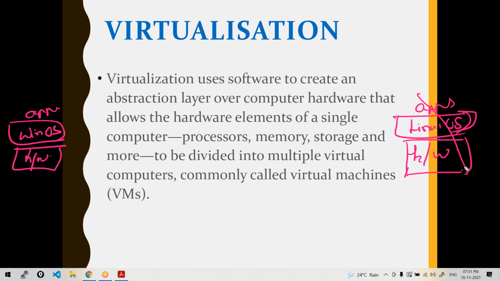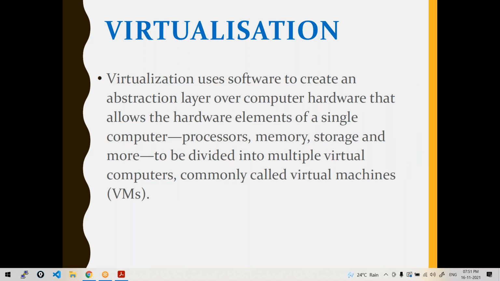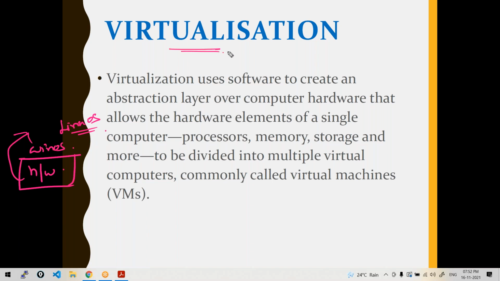But rather than having another laptop or another computer, can I have my Linux operating system in the same laptop? Is that possible? See, this is the hardware. On that I am having Windows operating system. Can I allocate some of these hardware resources and can I manage a Linux operating system here? Can we do that? So that's where the concept of virtualization comes in.